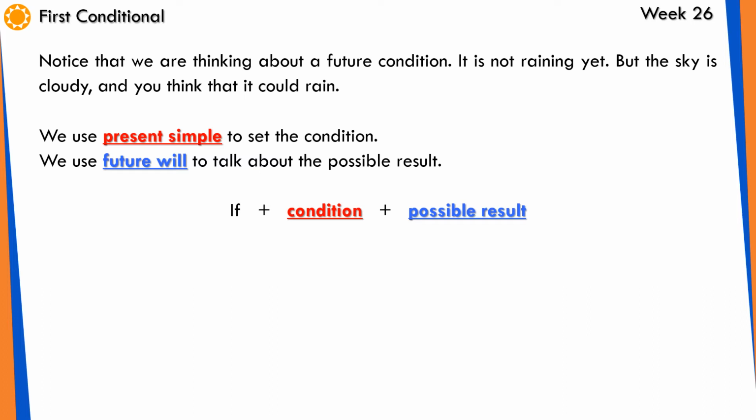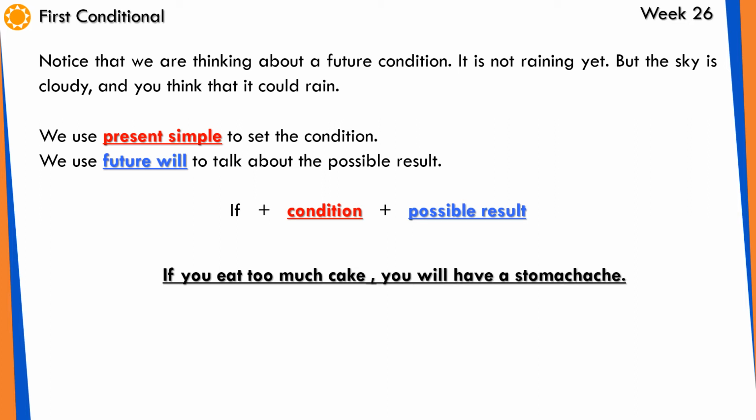If you eat too much cake, that's the condition. What will happen if you eat too much cake? Okay? You will have a stomachache. That's something that is possible to happen, or it may not happen. Maybe you eat too much cake and nothing happens. But having a stomachache could be a real possibility when you eat too much cake.